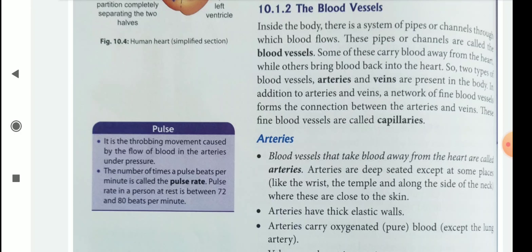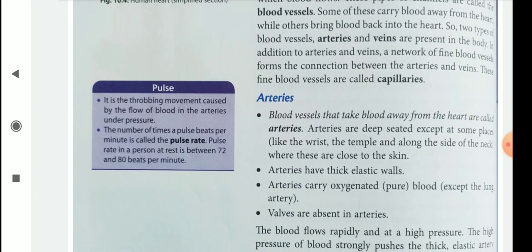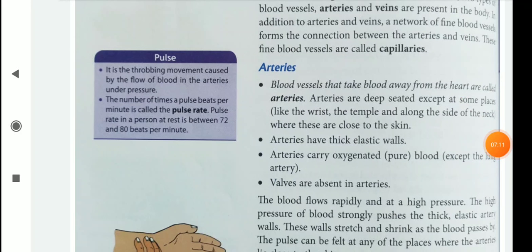What are arteries? Blood vessels that take blood away from the heart are called arteries. You remember.